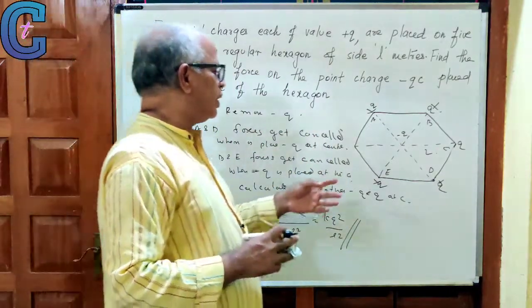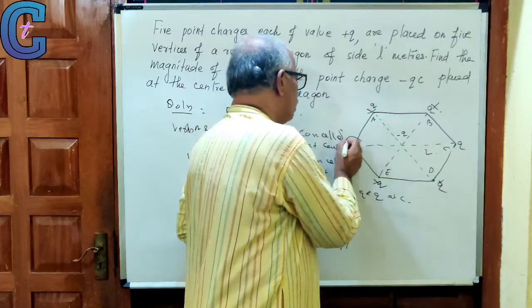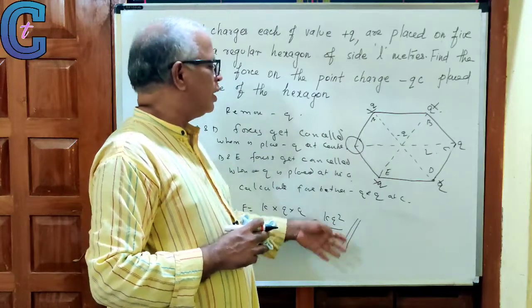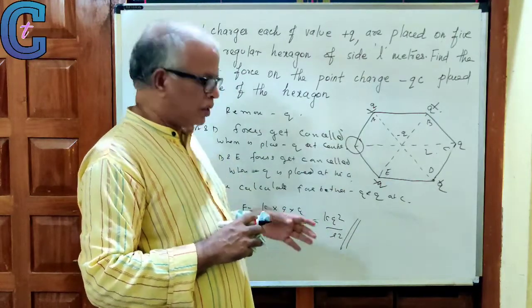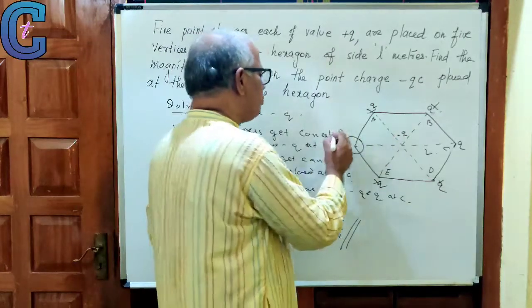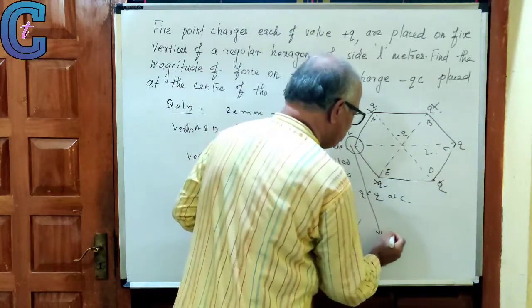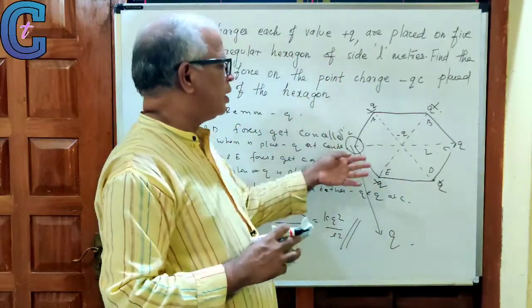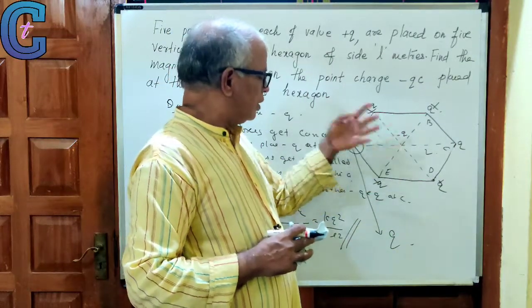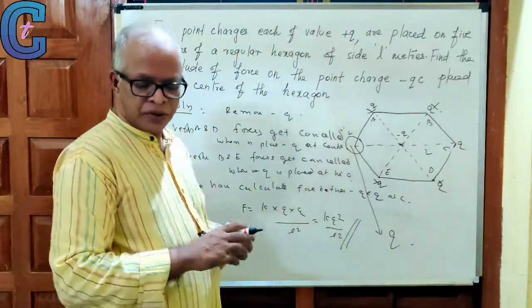In a regular hexagon, in a regular polygon, where one corner, one vertex, charge is absent, you can use this method and find out the net force on the charge placed at the center. Suppose charges are placed at all the vertices, then it experiences no force. If here also you place a charge q, then at the center there is equilibrium. So force will be 0 at the center.